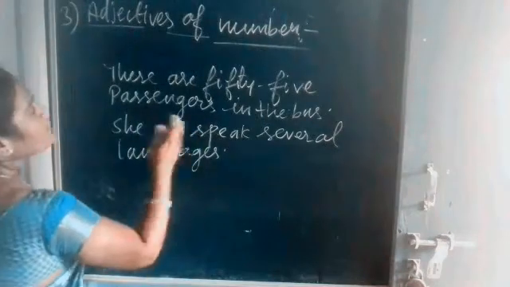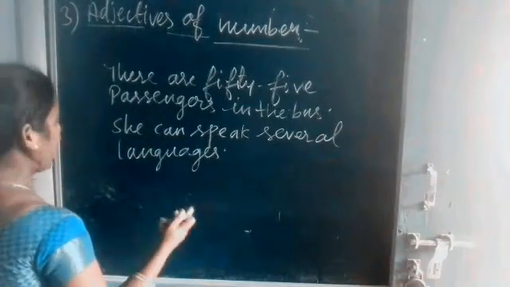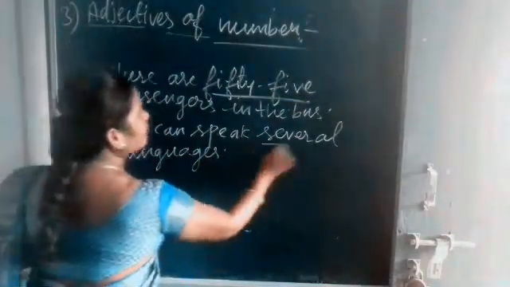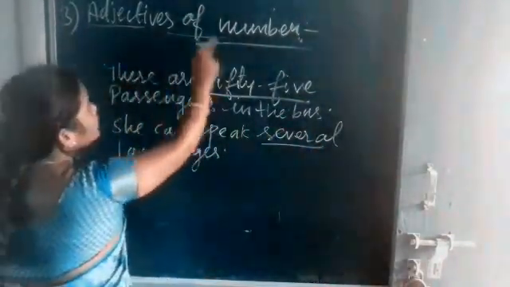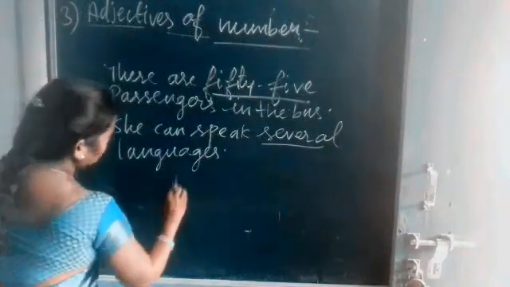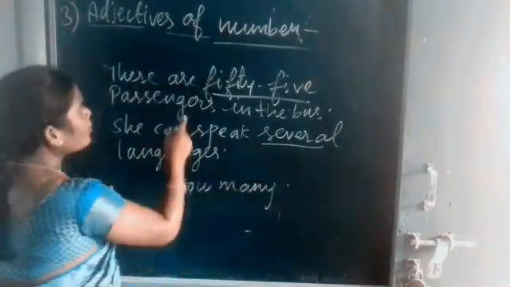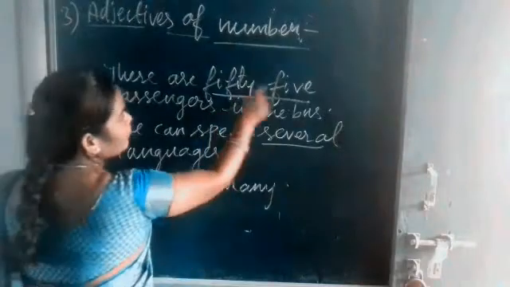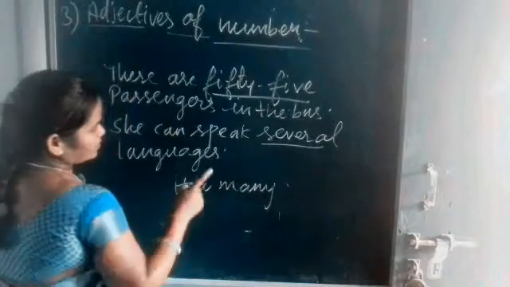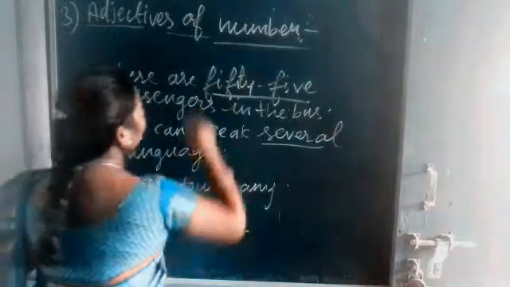Let's see. There are 55 passengers in the bus. She can speak several languages. Okay. So in the above sentences, the words 55, several, those words are adjectives of number. Okay. So an adjective of number answers the question how many. How many passengers in the bus? 55 passengers. How many languages? Several languages. So the words 55, several, those words are adjectives of number.